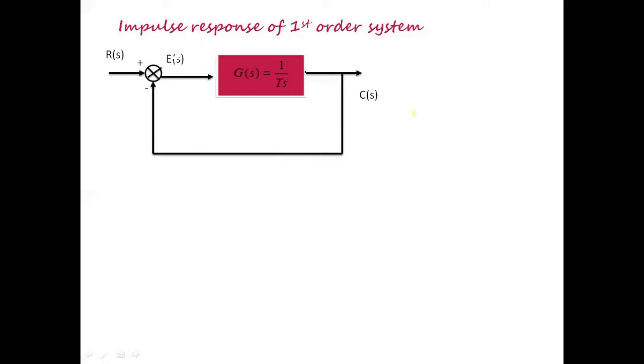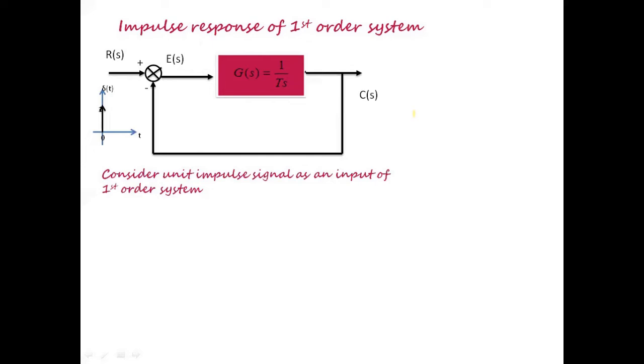Let us take a first order system and let us calculate the response of the first order system subjected to impulse signal as an input. So let me consider a first order system with open loop transfer function G of s is equal to 1 by Ts. Now it is subjected to an impulse signal as an input, in which impulse signal del of t exists only at t is equal to 0, del of t will be equal to 1. Hence, the Laplace transform of del of t is del of s. For unit impulse, del of s will be equal to 1. As it is given as an input to the first order system, we can represent it as R of s is equal to del of s is equal to 1.